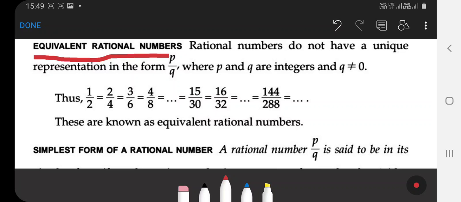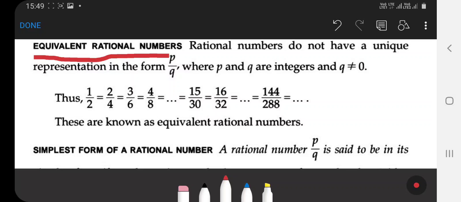So the standard form of all these numbers is the same: 1 by 2. All of 1 by 2, 2 by 4, 3 by 6, 4 by 8, 15 by 30, 144 by 288 are equivalent rational numbers.